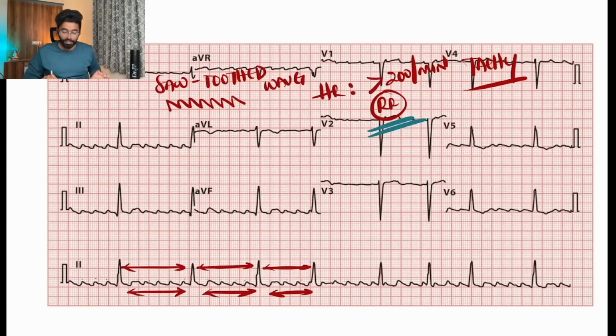Then definitely you will say these are sawtoothed waves, or flutter waves, which are usually seen in, I want the answers in the comments, atrial flutter. We will say atrial flutter waves.